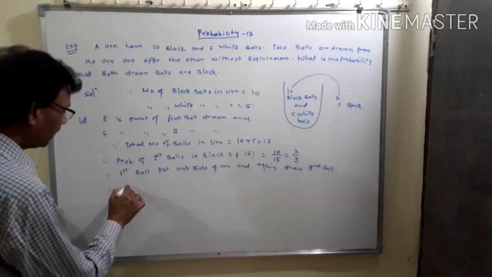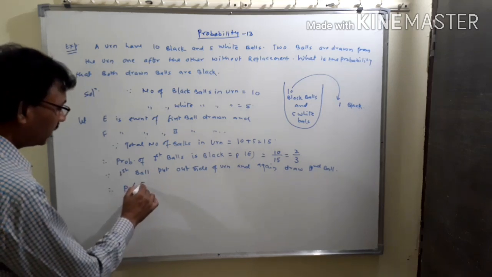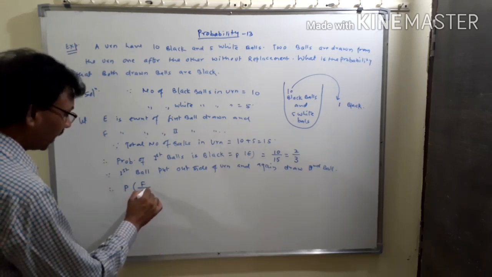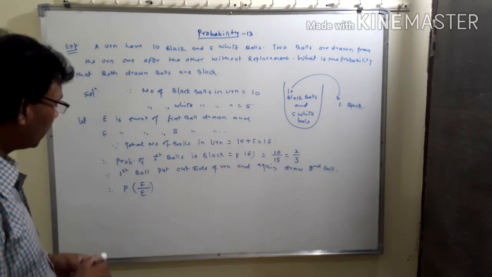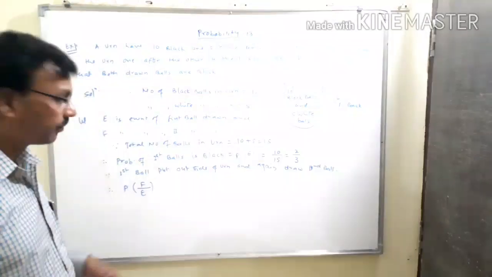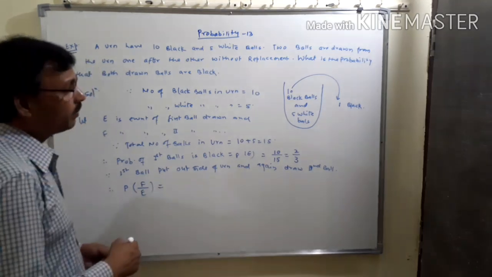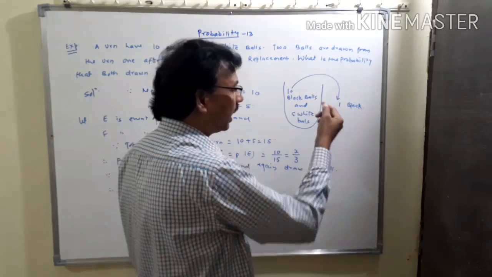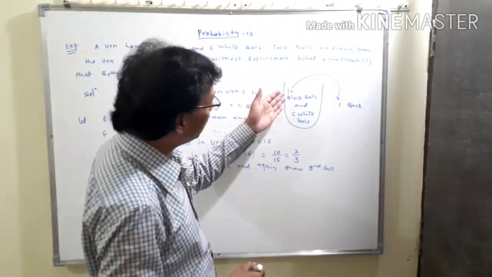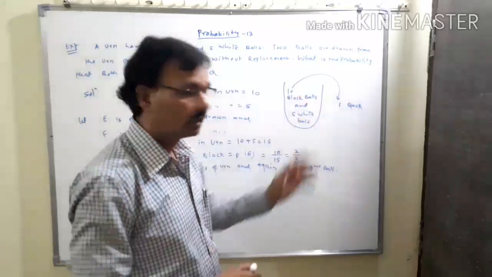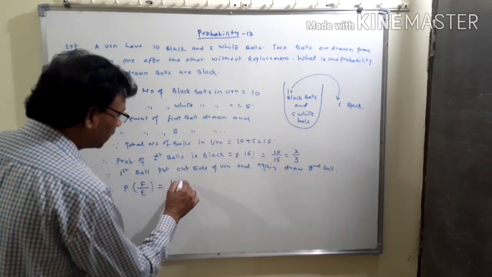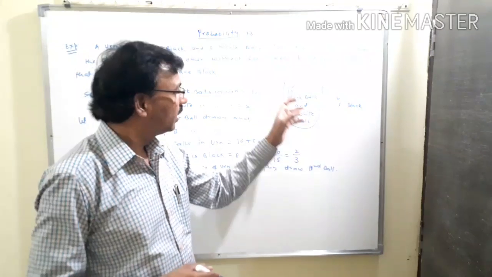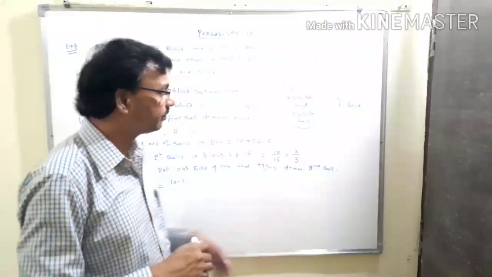Therefore, the probability that the second ball is black when the first ball is already black, that means P of F given E. This is the conditional probability. If the first ball is drawn from this bag and that ball is black, then the remaining number of black balls in this urn equals 10 minus 1, that means 9 balls.